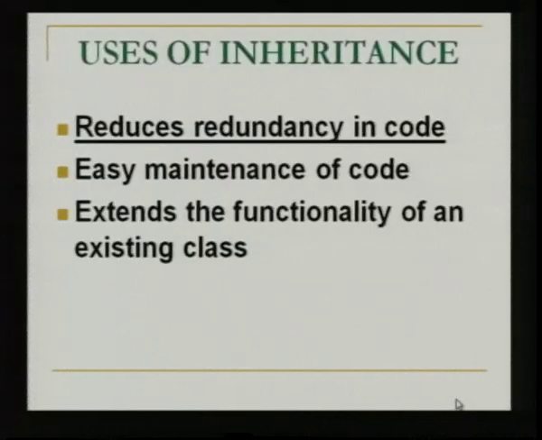So, why do we give so much importance to this inheritance relationship among classes? Obviously, it reduces redundancy. Redundancy is nothing but repetition in code. Say two or more classes need to perform the same kind of function, you do not have to rewrite the function again and again. You can simply make one class inherit the features of another class.